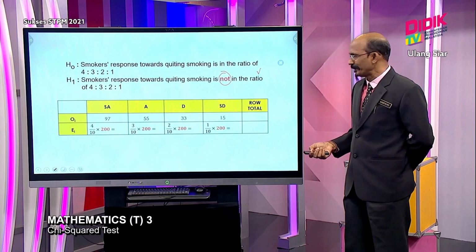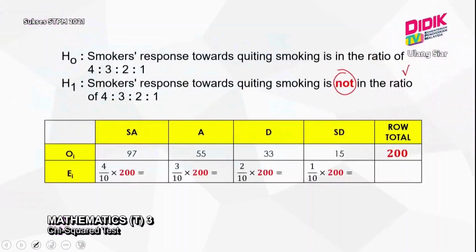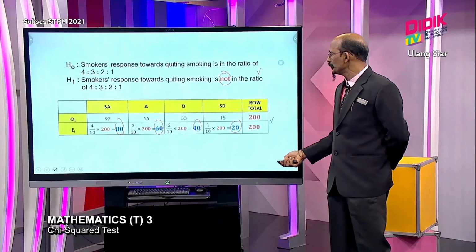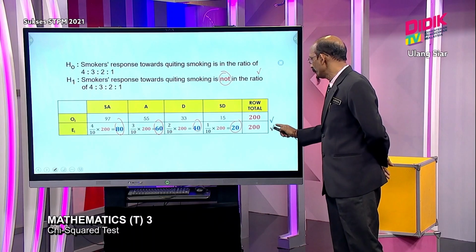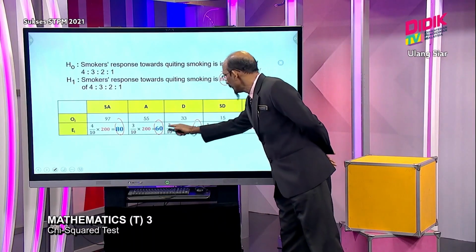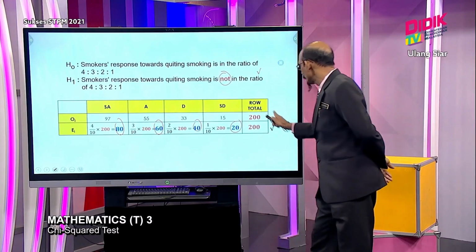We find our expected frequency. Our total frequency here is 200, so based on the 200, we calculate our expected frequency. So we get 80, 60, 40 and 20, and the total is 200. If you notice here, all the values are greater than 5, which means you don't need to combine. So we continue. You get 2 marks here: 1 for getting the blue values there, and another mark for all correct.